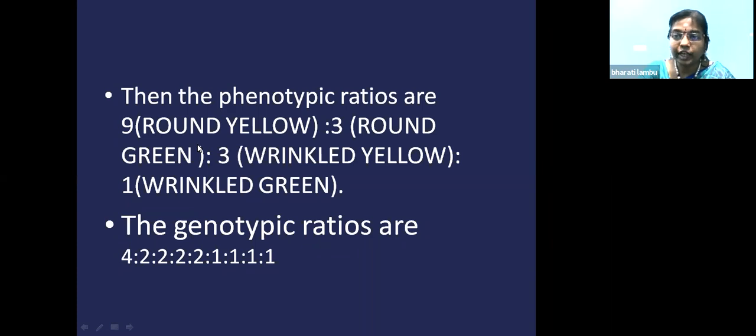What are the parental combinations? Round yellow and wrinkled green. What are the new combinations? Round green and wrinkled yellow. These were obtained in the ratio of 9:3:3:1. So in a dihybrid cross, the phenotypic ratio which he obtained is 9:3:3:1. What was the phenotypic ratio of the monohybrid cross? It was 3:1. Okay, so next, in the dihybrid cross, he obtained the genotypic ratio as